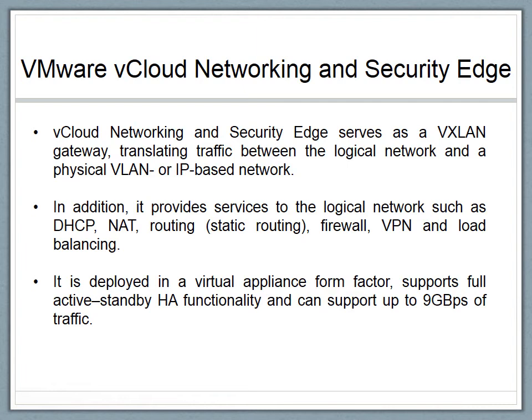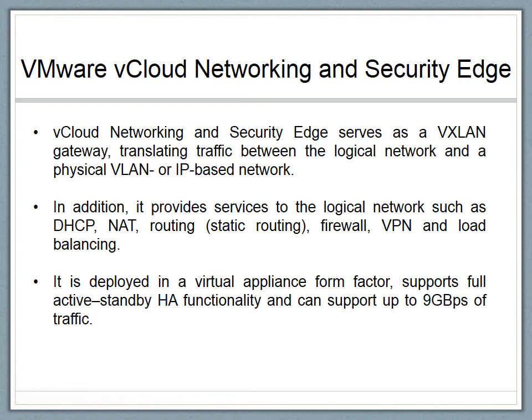The following key points are to be considered. It acts as an L3 gateway to translate between VXLAN and physical networks and is primarily used for the north-south traffic. It provides inter-VXLAN routing.